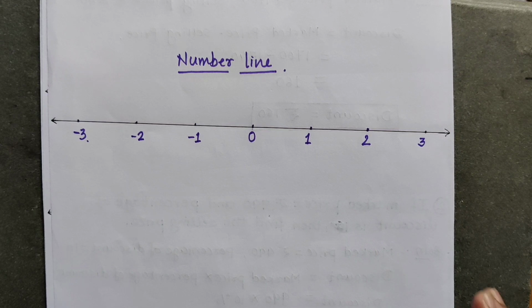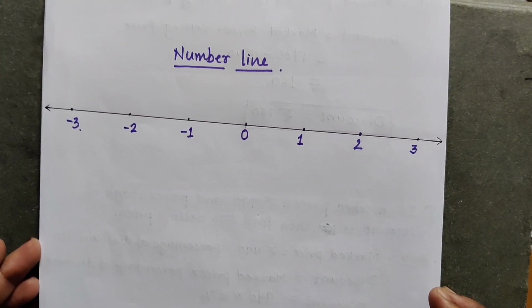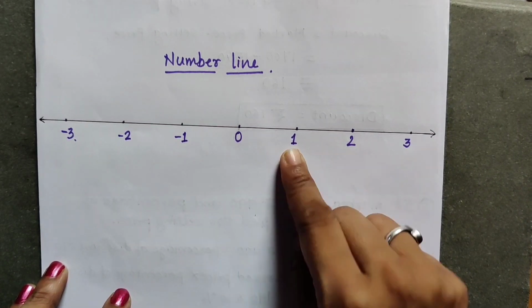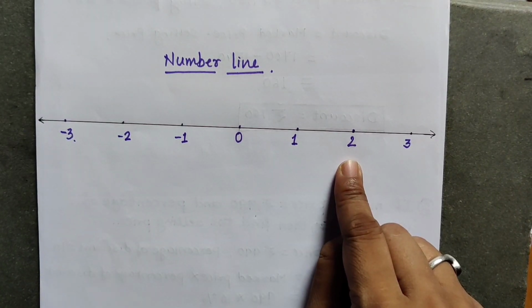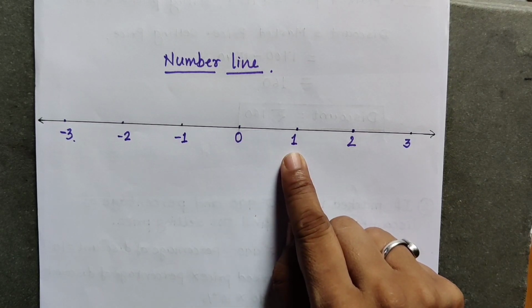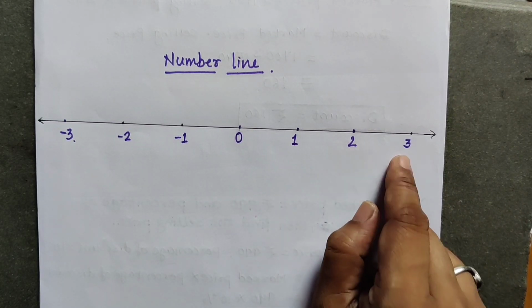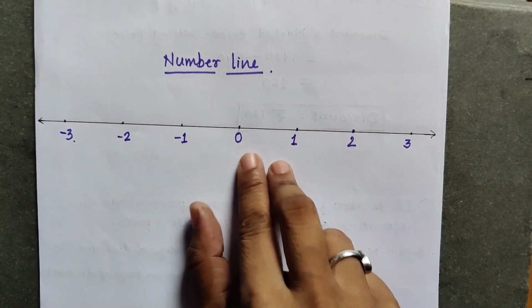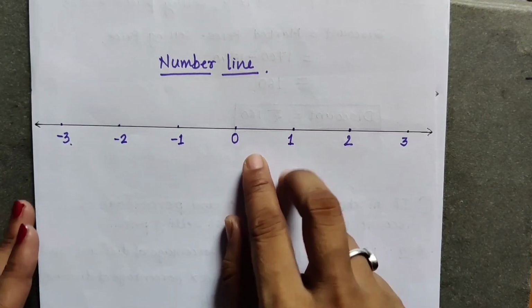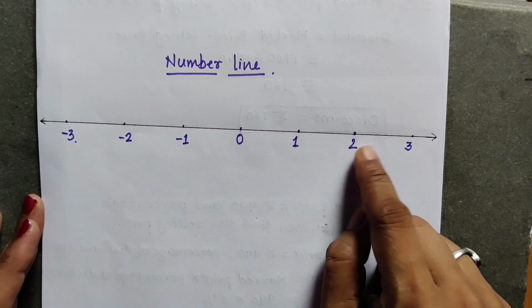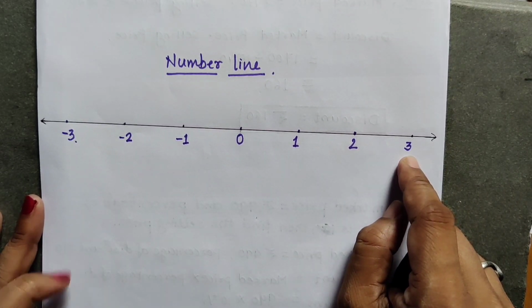First thing, when we draw a number line, we should see that all the numbers are at an equal distance. That means this should be the unit distance. 0 to 1 and 1 to 2, 2 to 3, all these distances should be equal. If you have taken the 0 to 1 distance as 1 centimeter, 1 to 2 should also be 1 centimeter, and 2 to 3 should also be 1 centimeter.